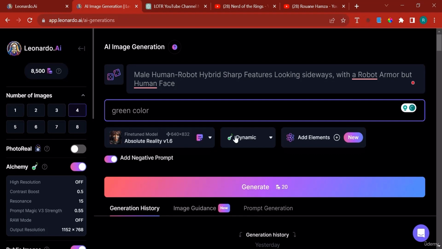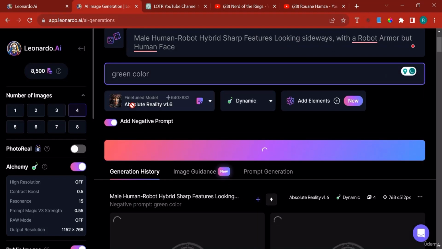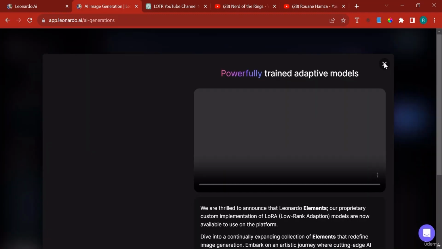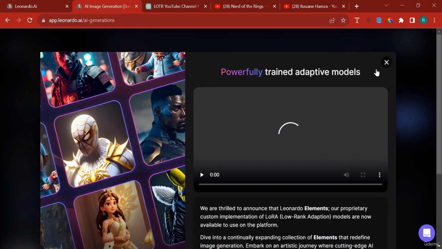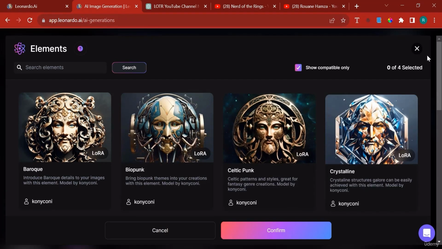If I do that, I can now click generate, in which case it will generate 4 images. Notice that I'm using the model Absolute Reality v.16. You also have to notice that here you have an option to select what you want the image to be like. So if you want it to be creative or dynamic or a photography, you select the purpose of your image, and different models have different options. You can also add elements, which I'm not going to delve into. So I'm going to close elements right here, even though it's really fun for you to go ahead and explore that by yourself.